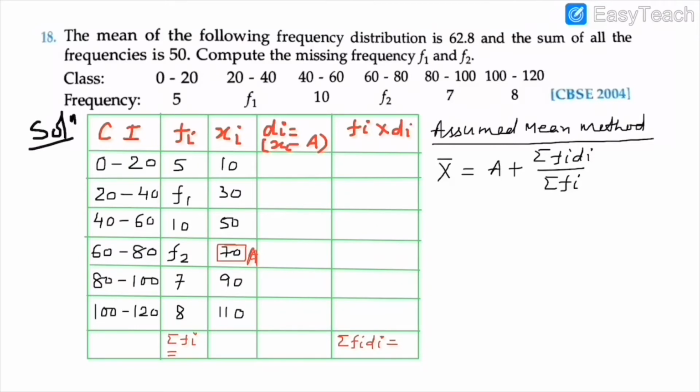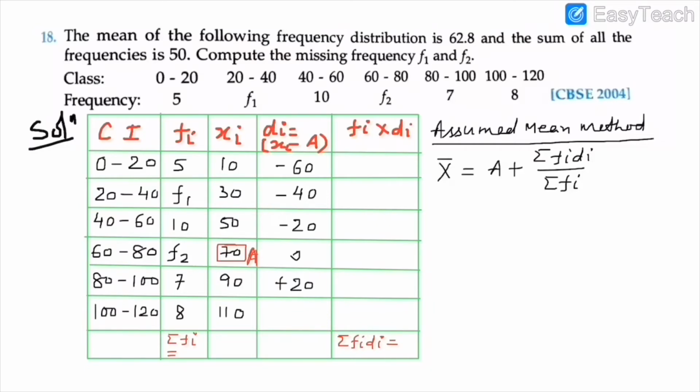Now complete the column di, x minus a. That is 10 minus 70 is minus 60, 30 minus 70 will come minus 40, 50 minus 70 minus 20, 70 minus 70 is 0.